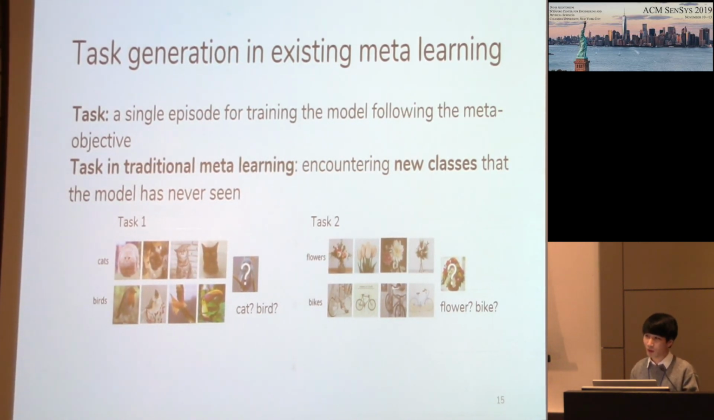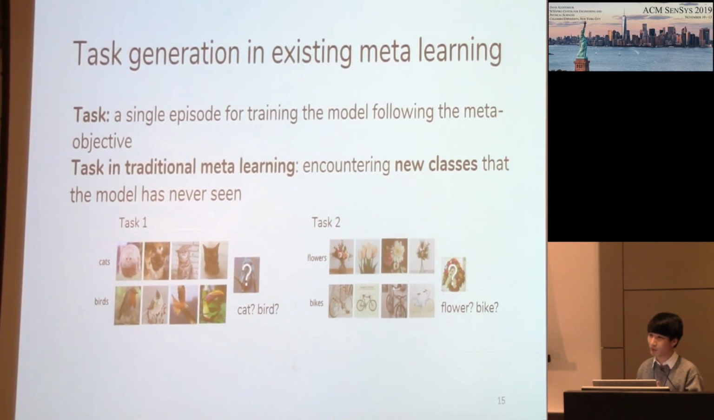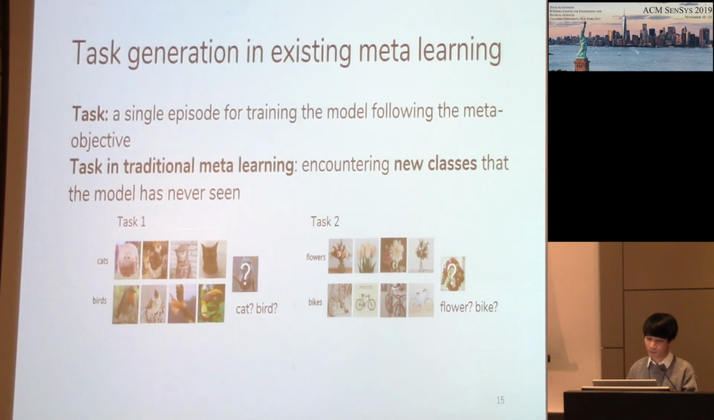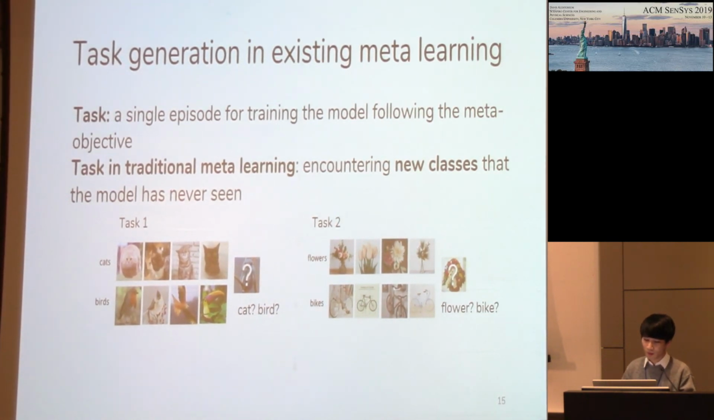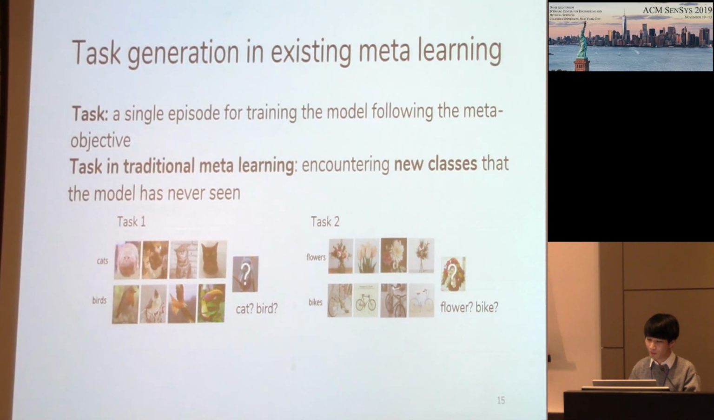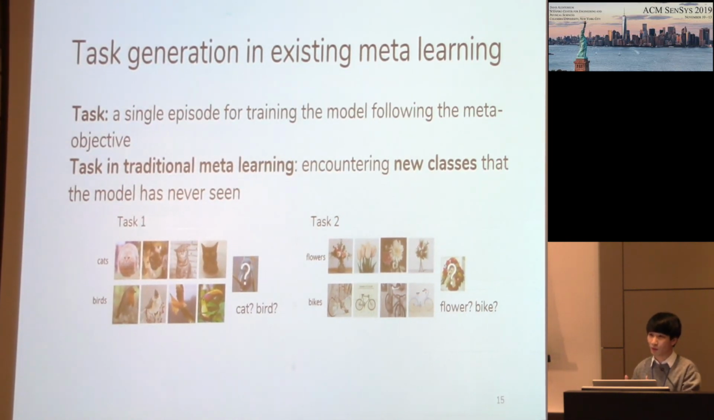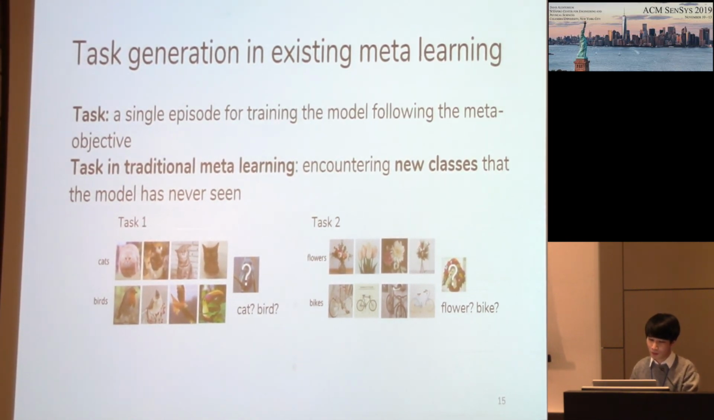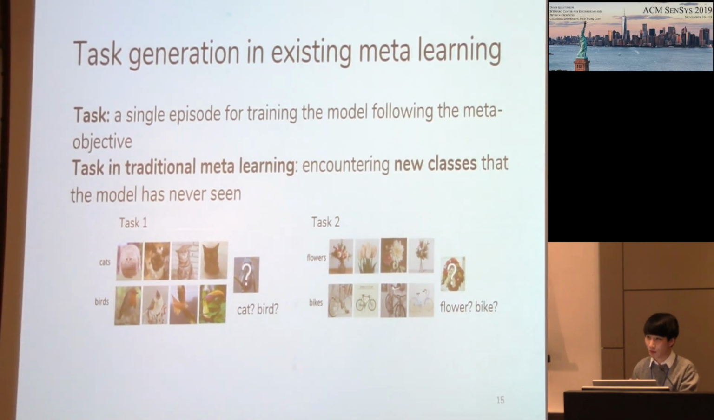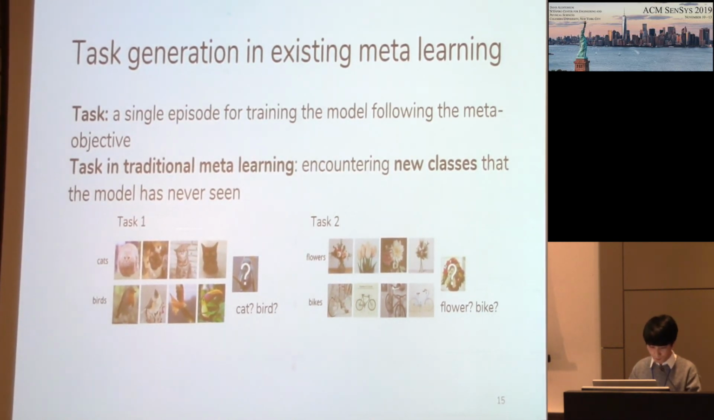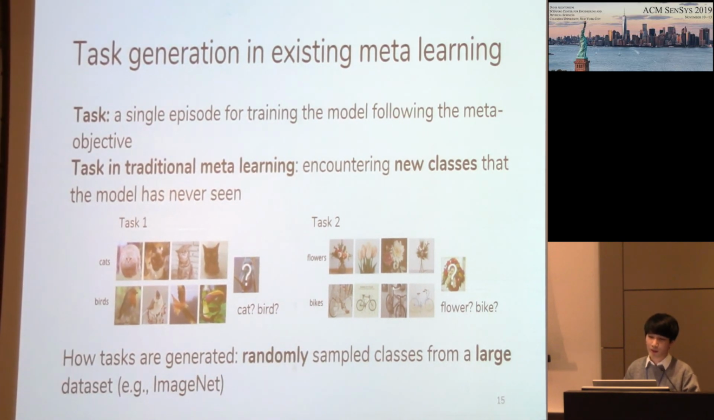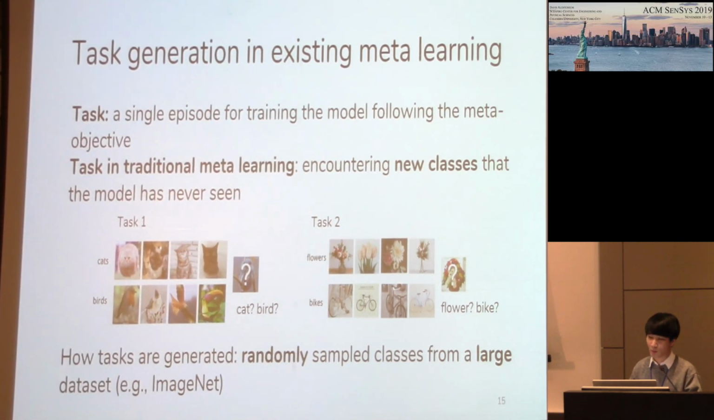So in task 1, the model learns cats and birds with few shots and predicts if the task image is cat or bird. But in task 2, the model learns flowers and bikes with few shots and predicts the task image is flower or bike. So by iterating this process, the traditional meta-learning trains a model that can learn new classes quickly with few shots. And here, tasks are generated by randomly sampled classes from a large data set like ImageNet.